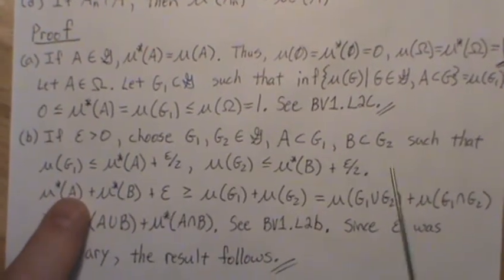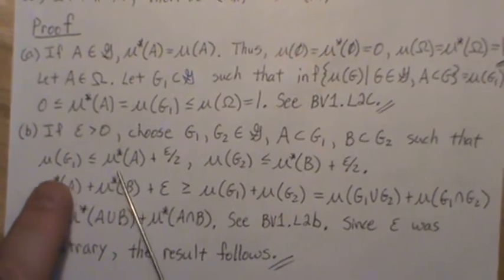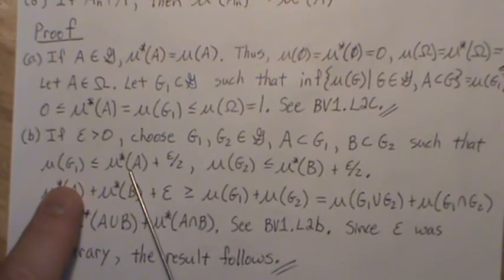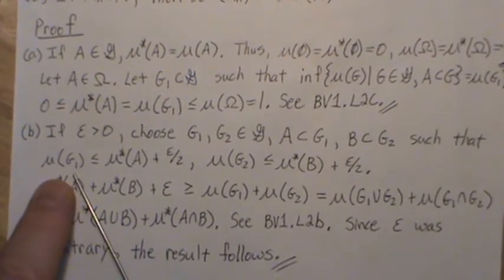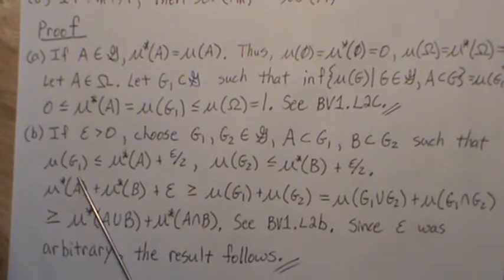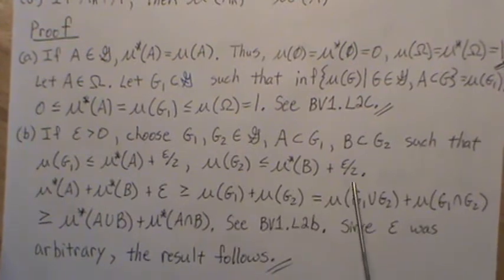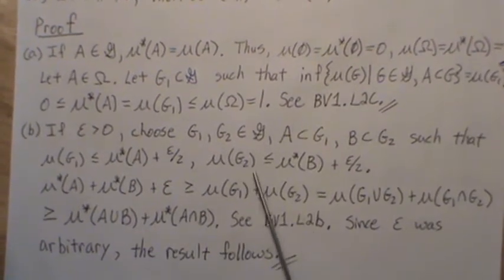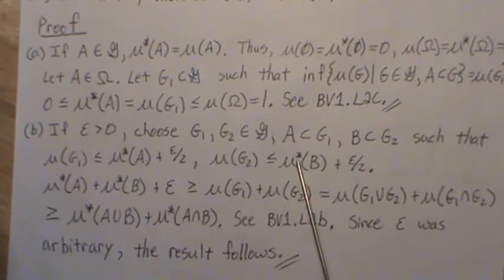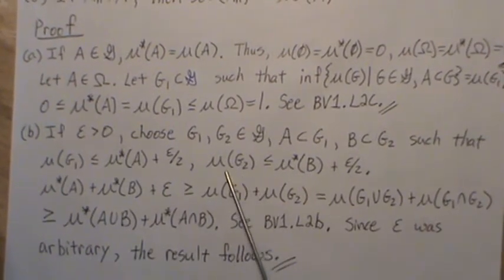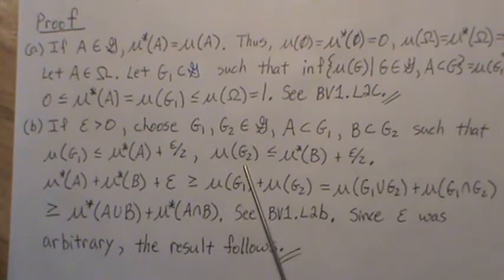So the measure of A plus some small amount is greater than or equal to the measure of G1. And G2 is defined similarly, so that if we add a little bit to the mu star B, then it's bigger than mu of G2.